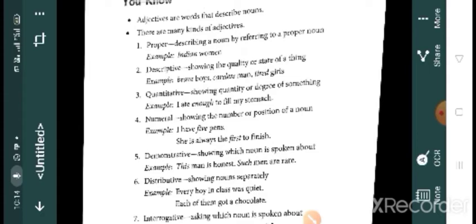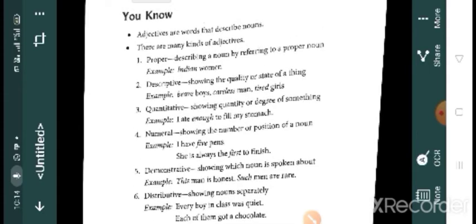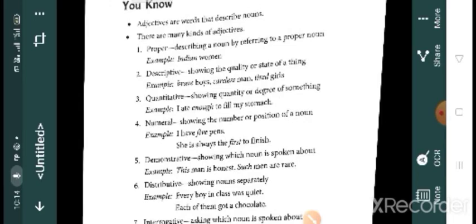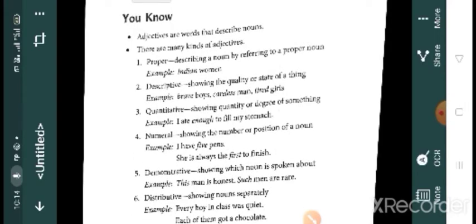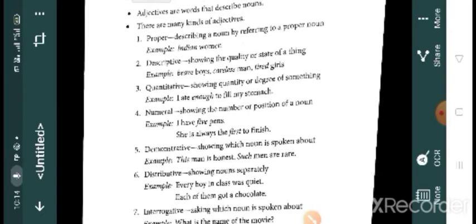Here, Indian women. Here Indian, or India, we can say is a proper noun, but it's used as an adjective to refer to a proper noun. So it describes a noun by referring to a proper noun.